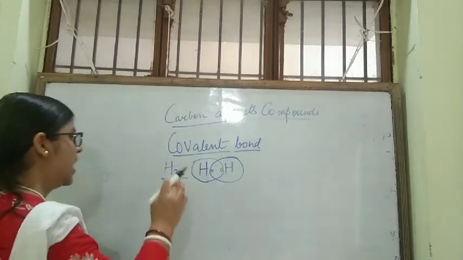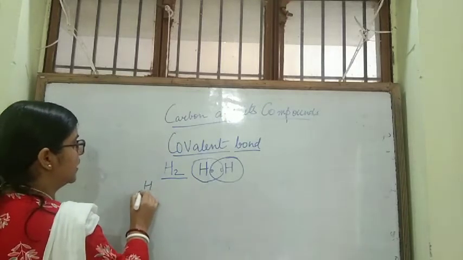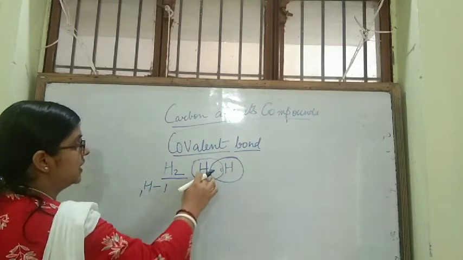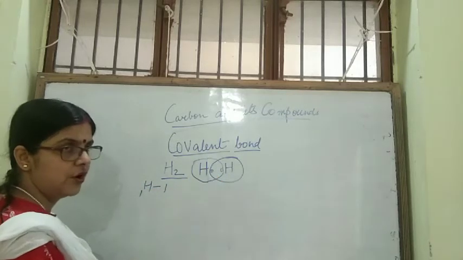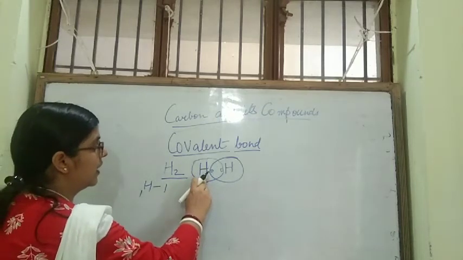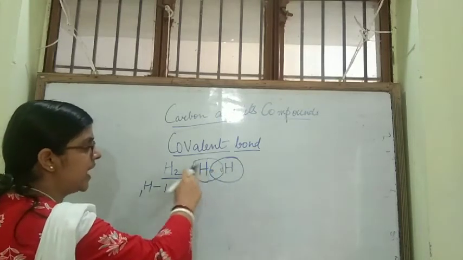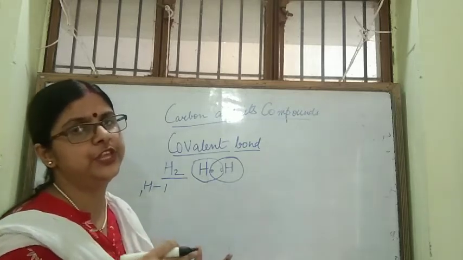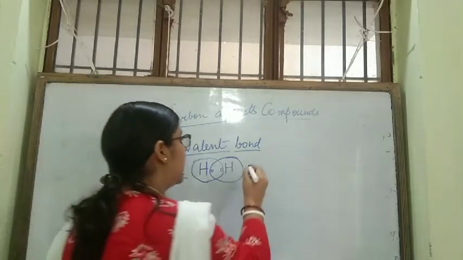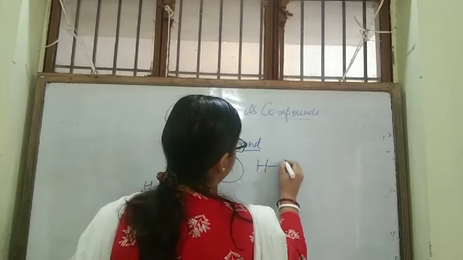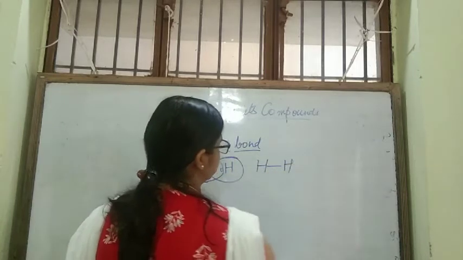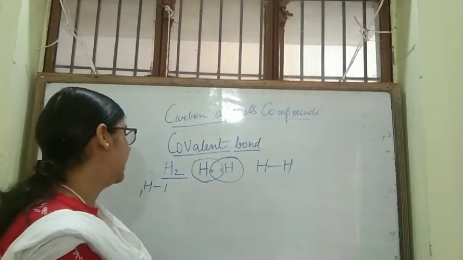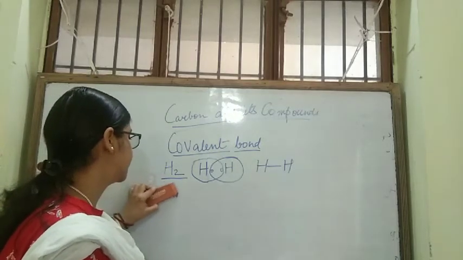What is the electronic configuration of hydrogen? 1. Now this 1 I am showing with a dot. This one electron of both the hydrogen atoms is mutually shared by both atoms, and that results in the formation of a hydrogen-hydrogen single bond. In this way, the hydrogen molecule is formed.